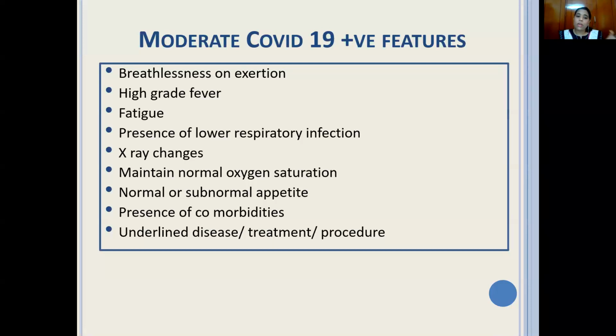So it becomes very important to give these categories good attention, though the presentation appears to maintain saturation, and we should prevent progression further. The underlying disease, procedure, treatment, whatever reason for which the patient is admitted, also needs to be considered.